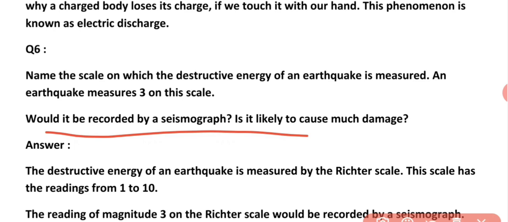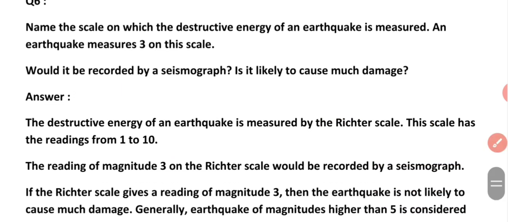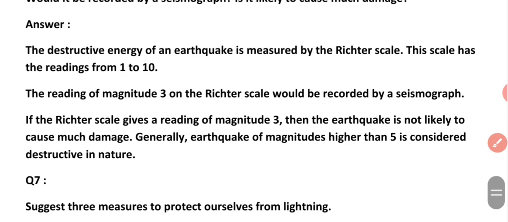Obviously the name of the scale is the Richter scale, and this scale generally has a reading from 1 to 10 according to the strength of the earthquake. A reading of magnitude 3 on the Richter scale would be recorded by a seismograph. This is the answer to the second part of the question.